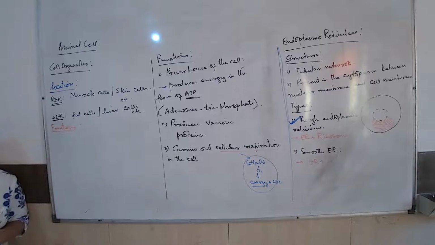The first function: I said endoplasmic reticulum is in the form of a tubular network. That is what I had written first. Remember, the endoplasmic reticulum is just like the bones of our body. If we take out the bones from our body, what will happen? We will not be able to do any movement. Will we be able to sit like this? The body would not be solid, firm, it would not have a framework. What does the skeletal system in our body do? Of course, it helps in movement, but along with movement it also gives a framework.